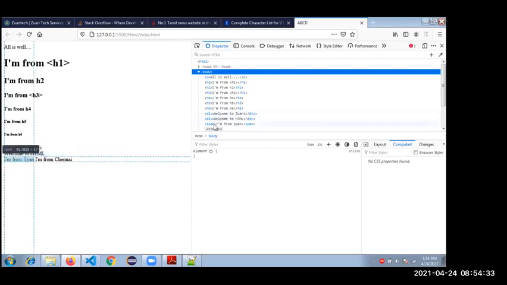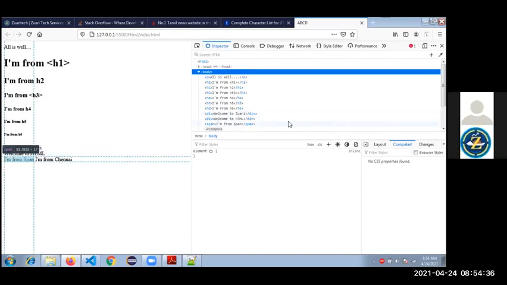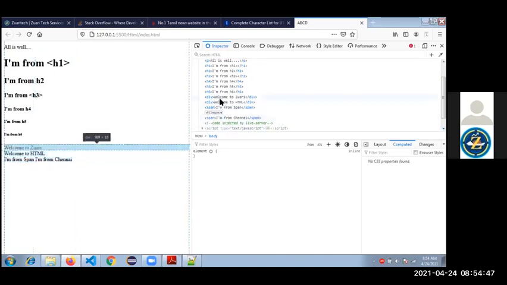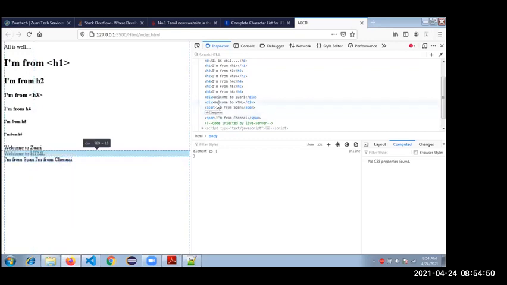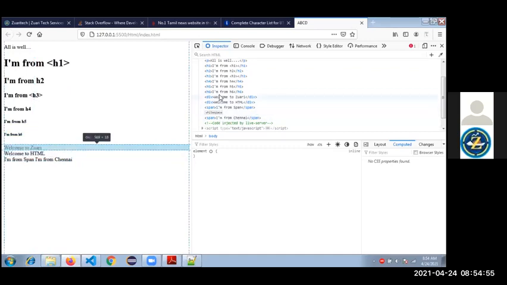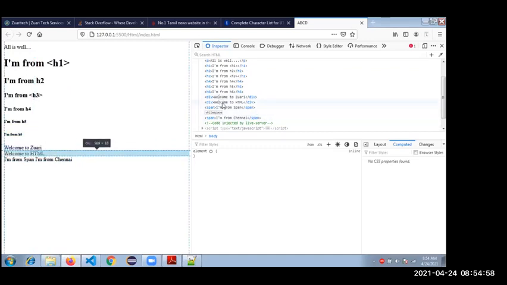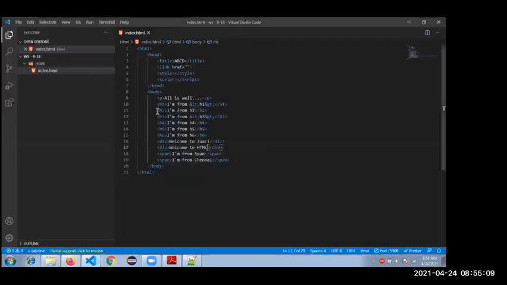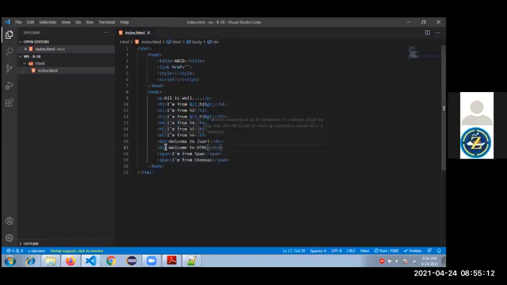But I have written two span tags. One is "I am from span", and another one is "I am from Chennai". So it's inline, along the x-axis rather than the y-axis. Okay, try to understand, guys. Don't forget this. This is very, very important from a designing perspective. Can I move further? Any doubts up to now? We have spent a lot of time, but we have seen only 4 to 5 tags. Is it clear for everyone how this is working?